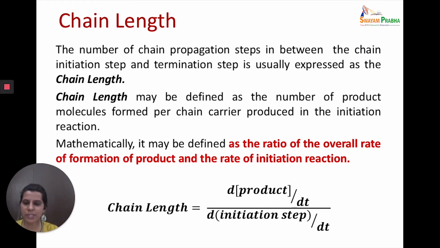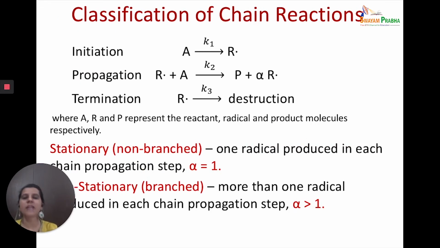Continuing with chain length, let's look at the classification of chain reactions. They are classified as either stationary, non-branched, or non-stationary, branched chain reactions, depending upon the number of radical molecules produced in the propagation step. If one radical is produced per radical consumed in the propagation step, then it is called a stationary or non-branched chain reaction.